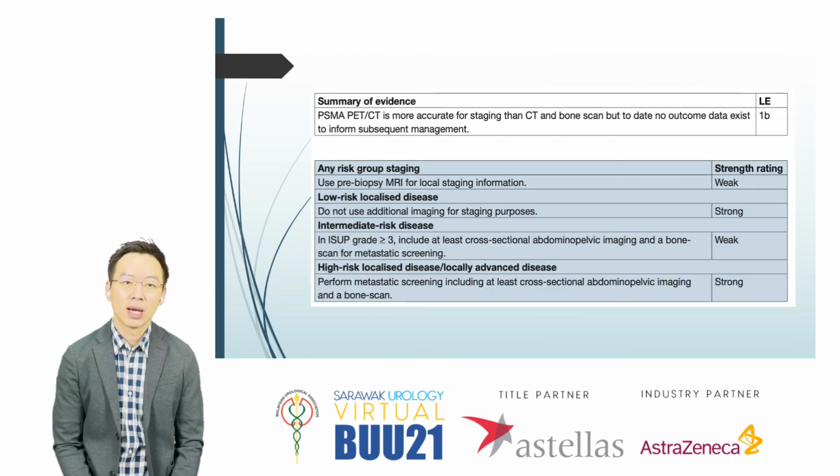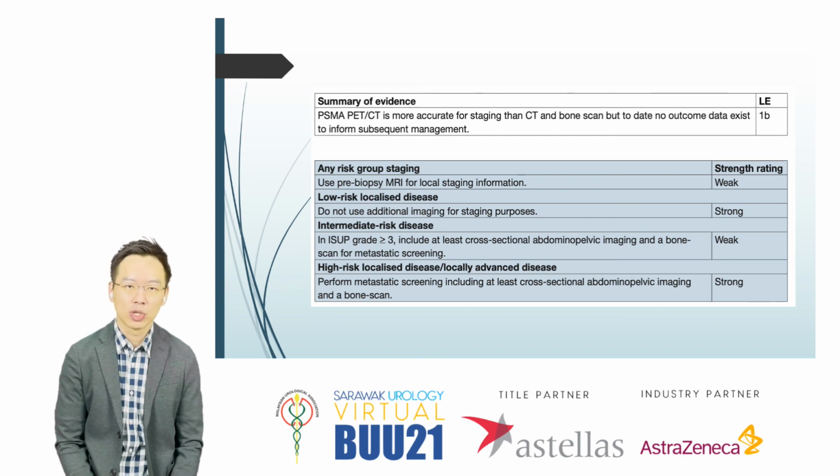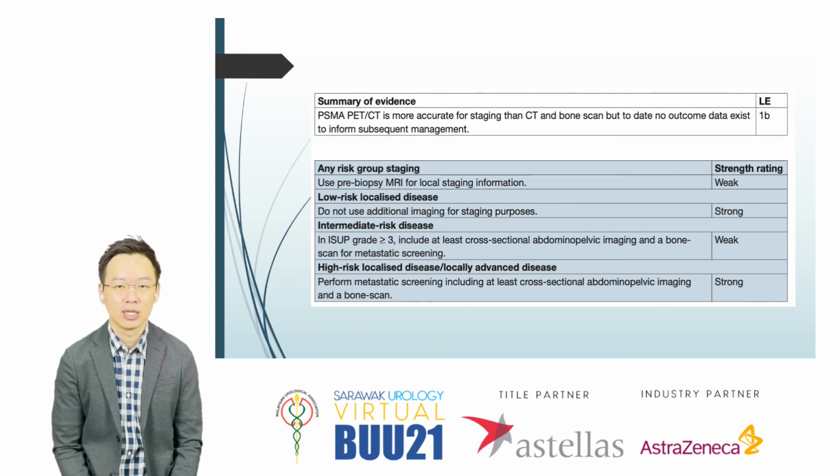Summary of evidence: for patients with intermediate and high-risk disease, usually we'll do conventional CT as well as bone scan. For low-risk patients, usually we don't do additional imaging for staging purposes.